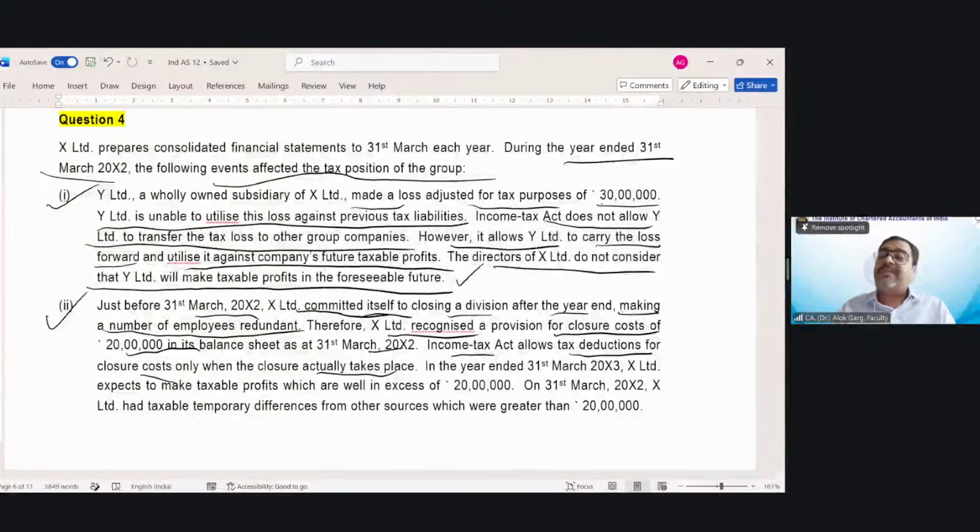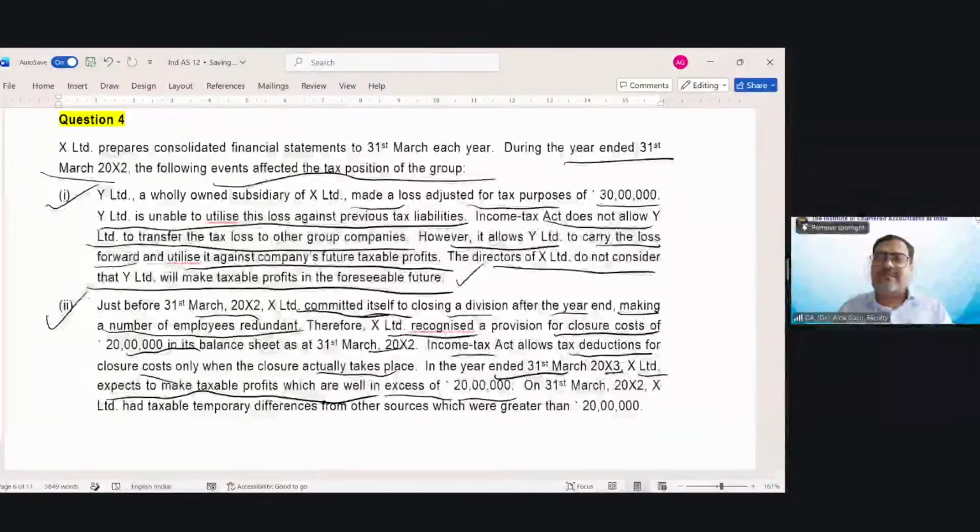So now the company has created a provision in the books of accounts for 20 lakh rupee. But Income Tax Act says that I will allow you this 20 lakh rupee only in the future when you actually close the division, right? In the year ended 31st March 20x3, X Limited expects to make a taxable profit which is well in excess of 20 lakh rupee.